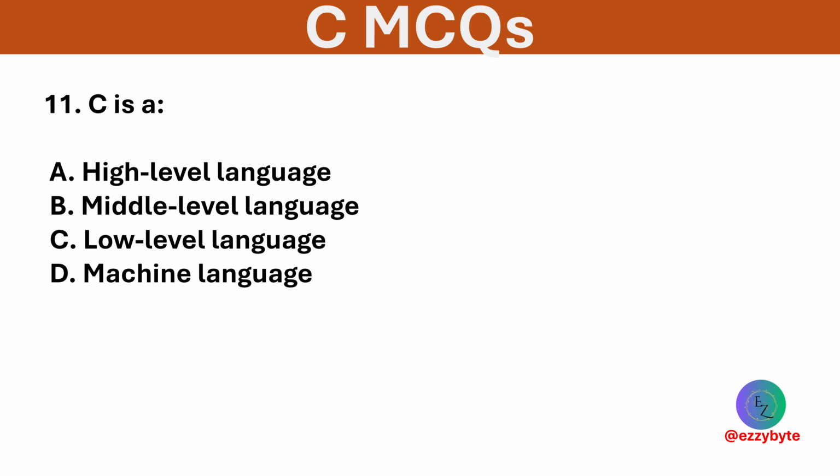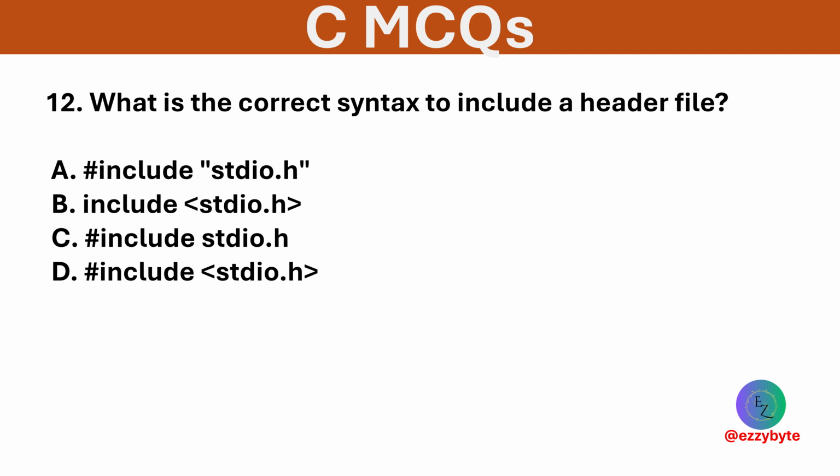C is a? The options are high-level language, middle-level language, low-level language, and machine language. Option B is correct. C is considered a middle-level language as it combines the features of both high and low-level languages. What is the correct syntax to include a header file?